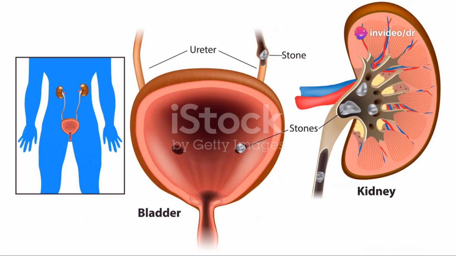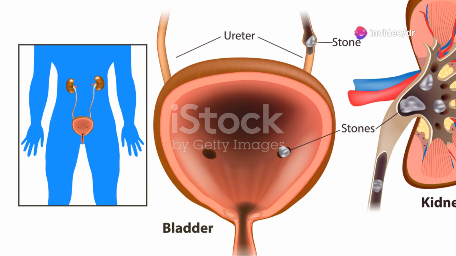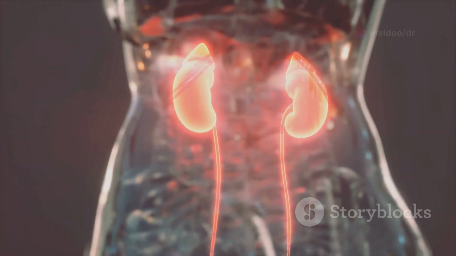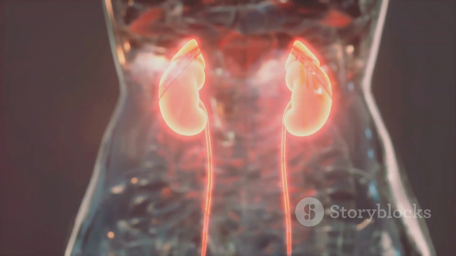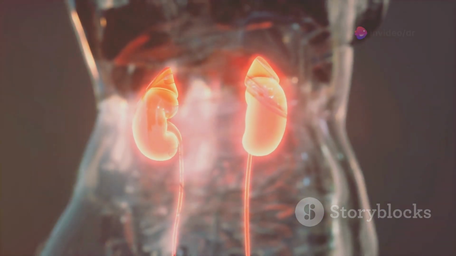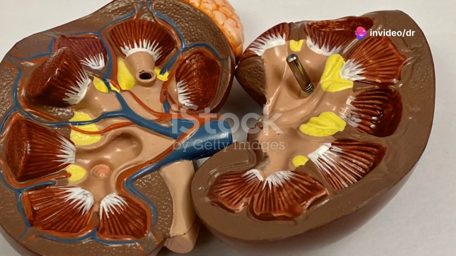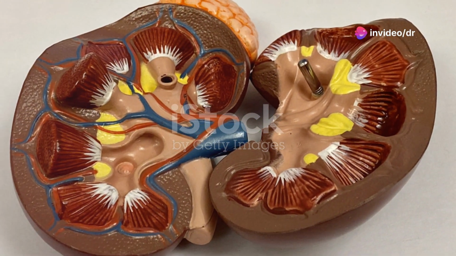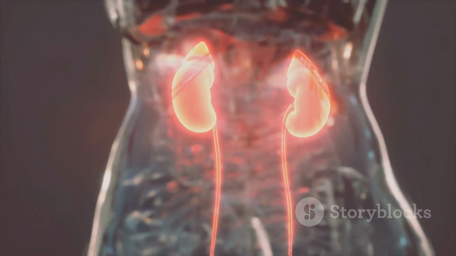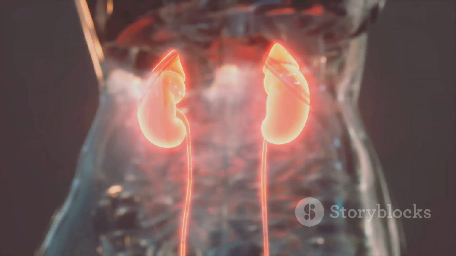Section 5. Ureters, bladder, urethra, transporting and storing waste. Once the kidneys have filtered blood and produced urine, the ureters, bladder, and urethra work together to transport, store, and eliminate waste from the body. The ureters are two slender tubes, each about 10 inches long, that connect the kidneys to the bladder. They transport urine from the kidneys to the bladder through peristalsis, a series of wave-like muscle contractions.